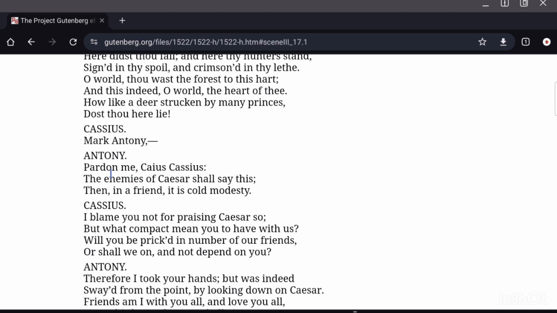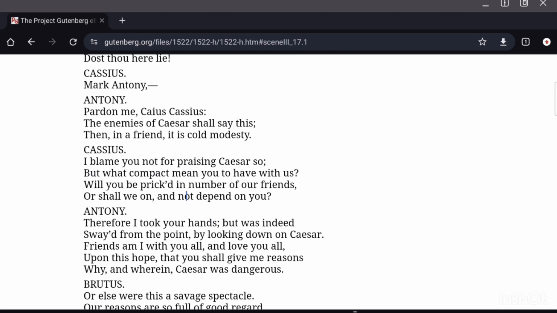Cassius: Mark Antony, pardon me, Caius Cassius. The enemies of Caesar shall say this; then in a friend it is cold modesty. I blame you not for praising Caesar so, but what compact mean you to have with us? Will you be pricked in number of our friends, or shall we not depend on you? So in what terms are you willing to join us? Are you going to be on friendly terms with us, or should we move on and not depend on you?